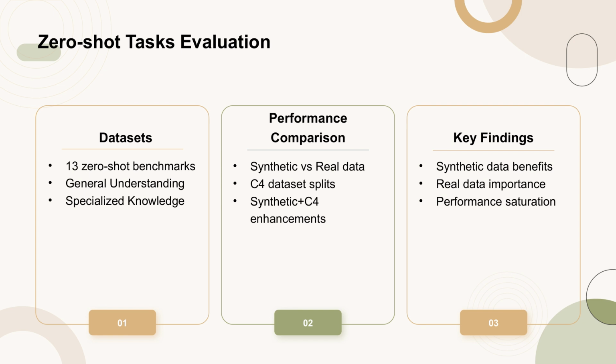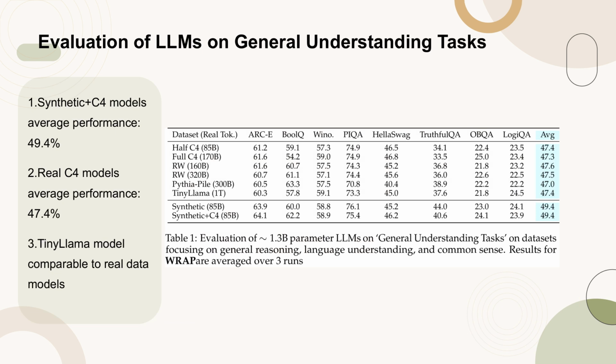Table 1 evaluates ~1.3B parameter language models on general understanding tasks across datasets, focusing on reasoning, language comprehension, and common sense. The results indicate that models trained on a combination of synthetic data and the C4 dataset, synthetic plus C4, show an overall higher average performance of 49.4% compared to those trained solely on the real C4 dataset, which scored an average of 47.4%. This suggests that synthetic data can enhance general understanding capabilities.